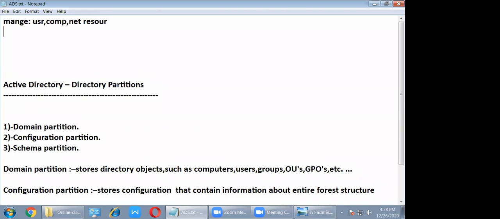That is the first purpose. The second purpose is user login authentication. Understand?